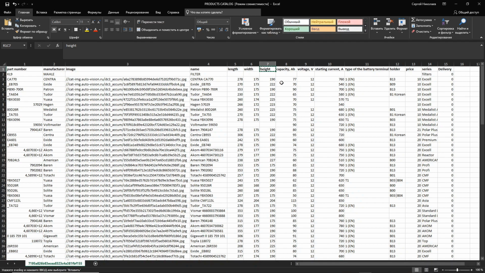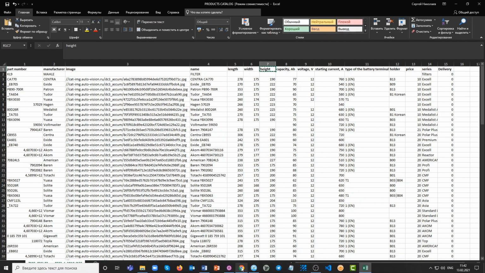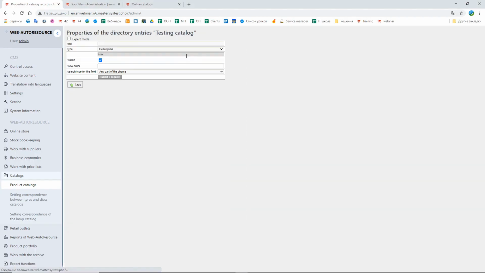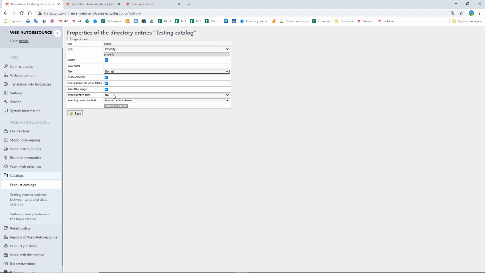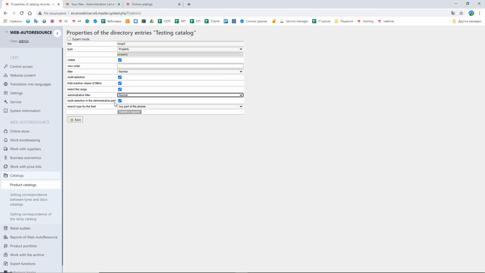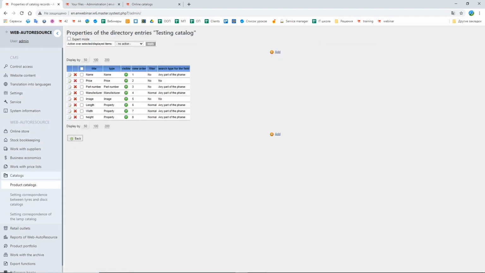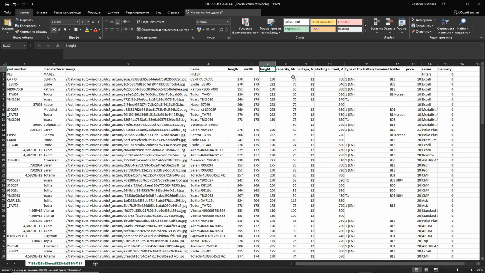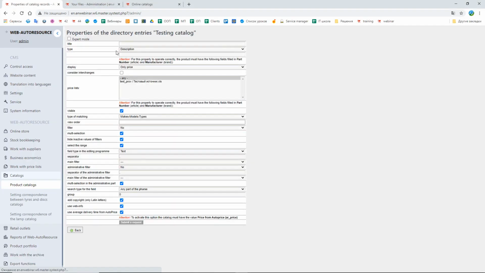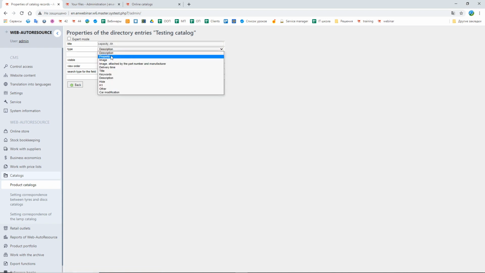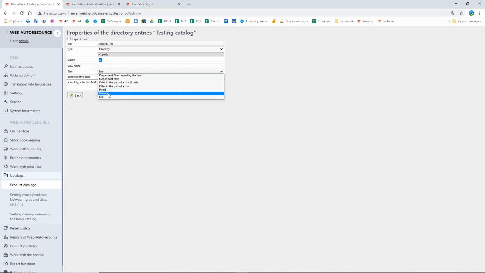We also have height, property type is going to be property, also used as filter, capacity, property is going to be used as filter,